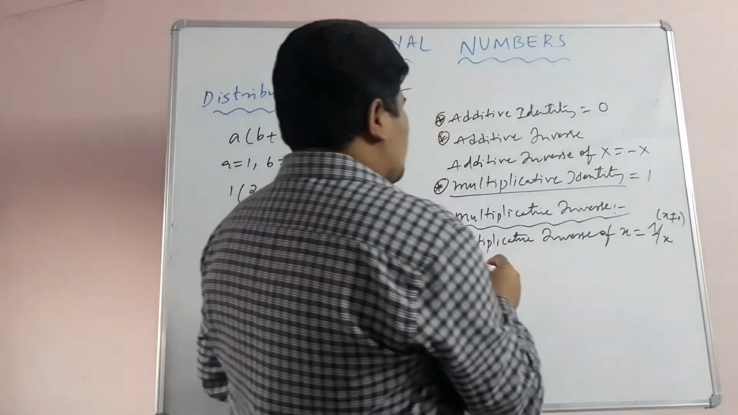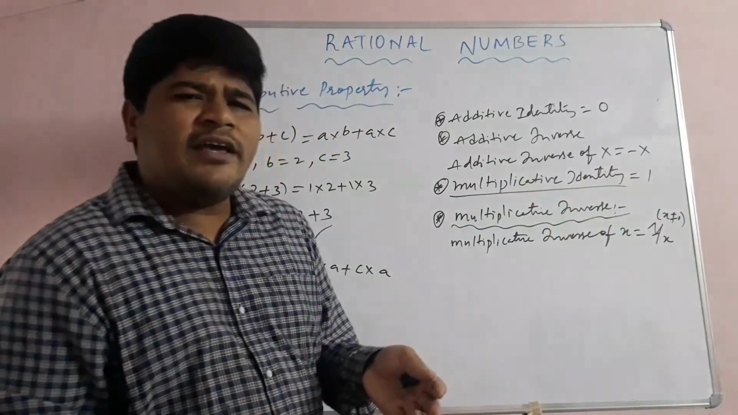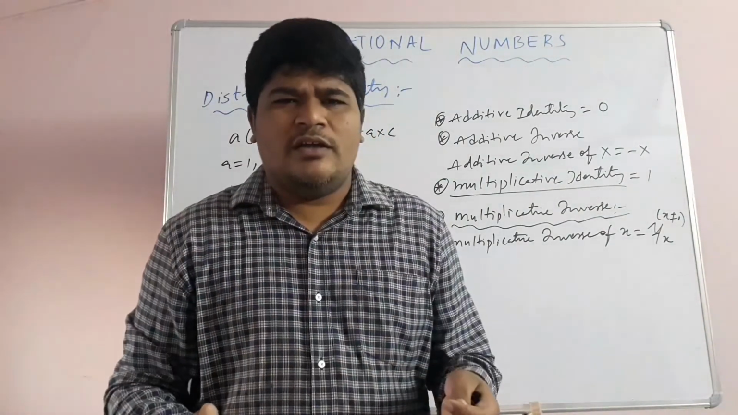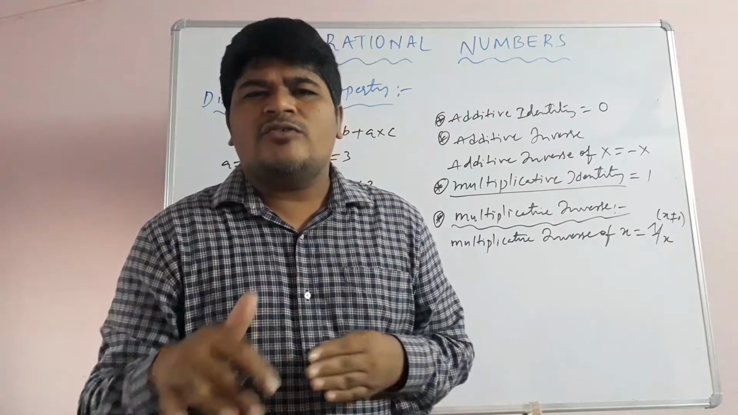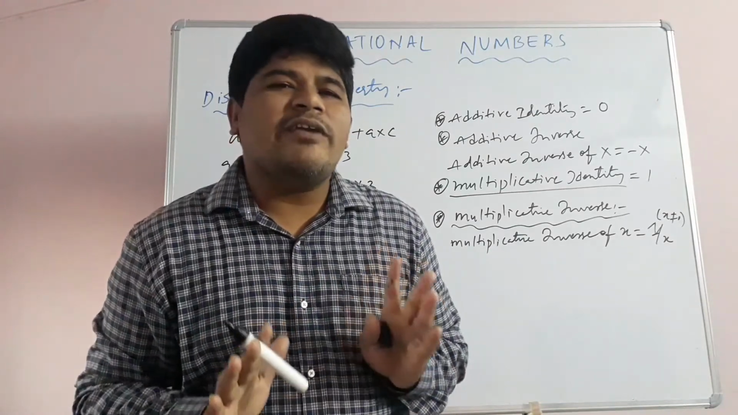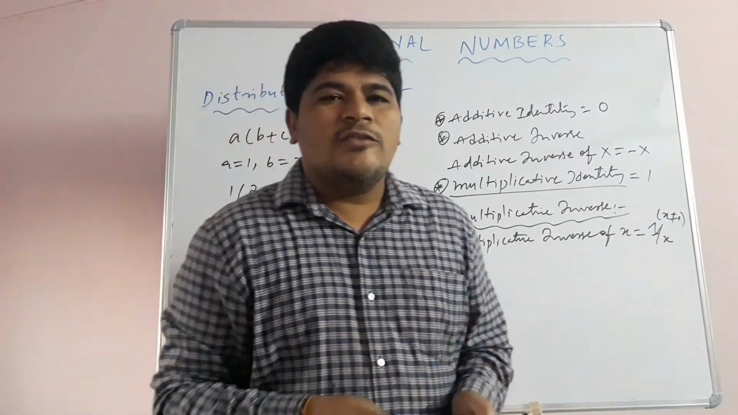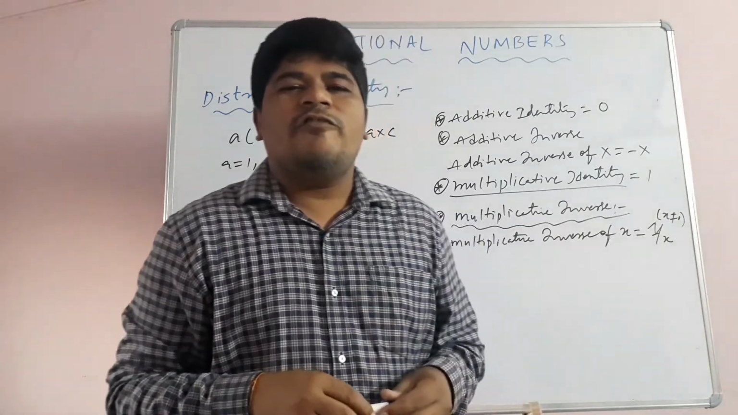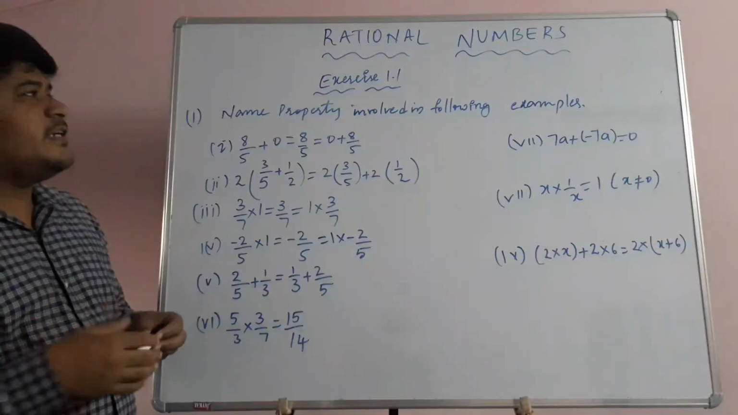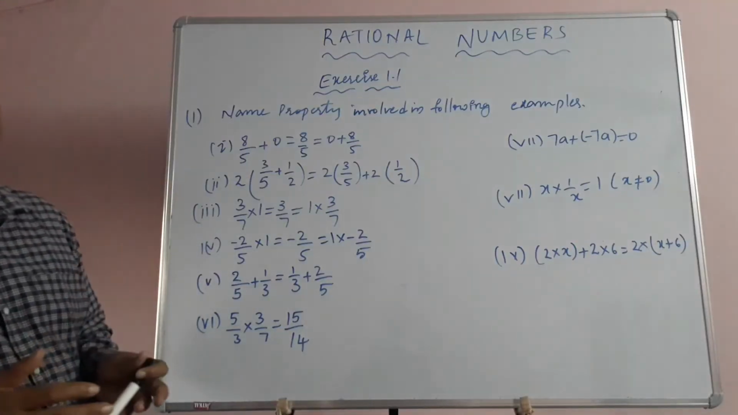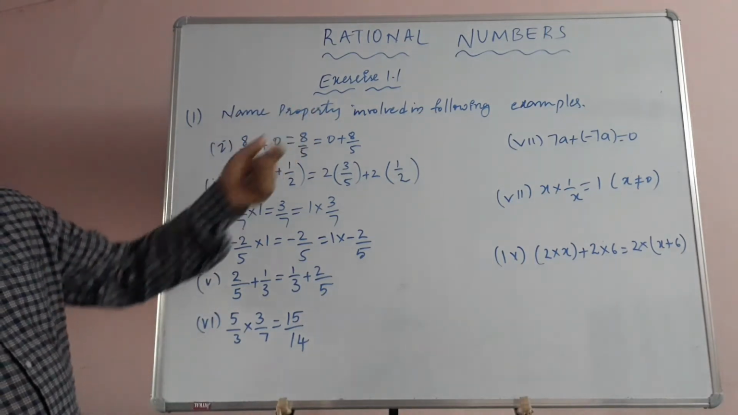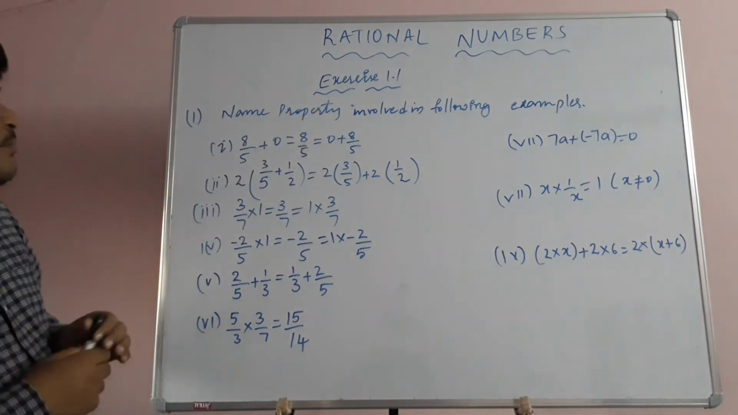Okay now, so 2 by 1 is 1 by 2, minus 5 is minus 1 by 5, 7 is 1 by 7. So all these are multiplicative inverses. Okay, children, now let's see a few problems in the exercise. Let's see problem number 1 in exercise 1.1. Name the property involved in the following examples.